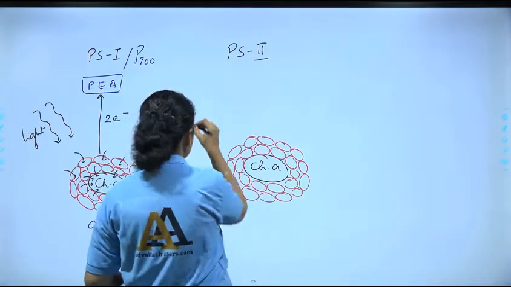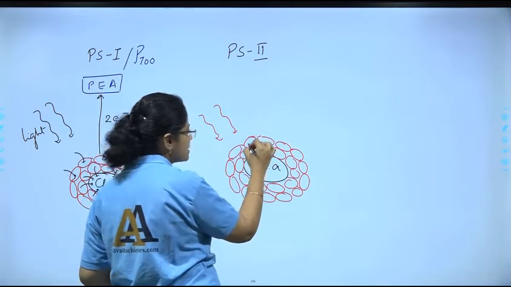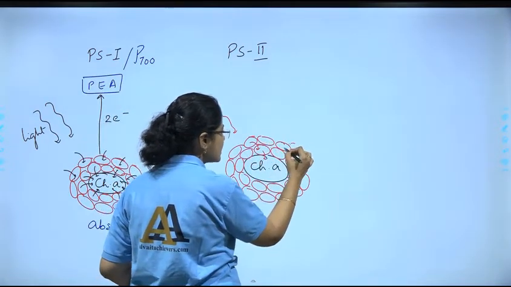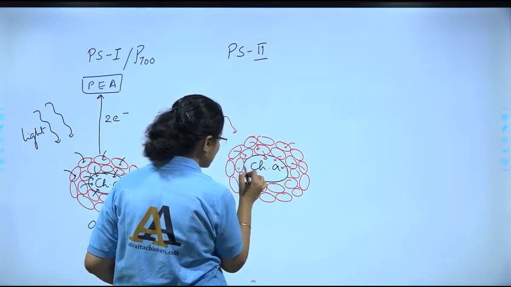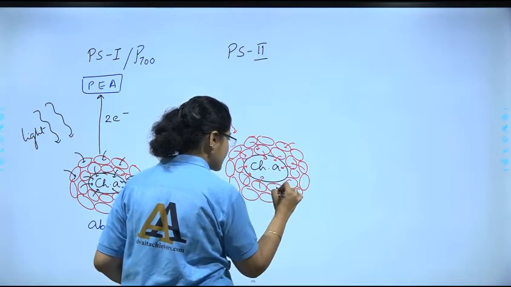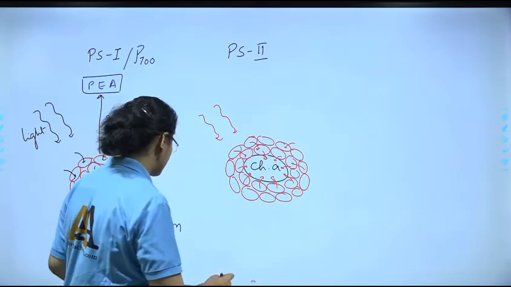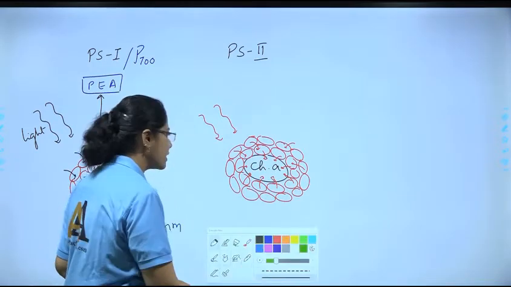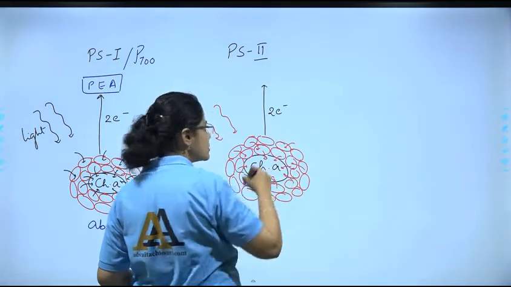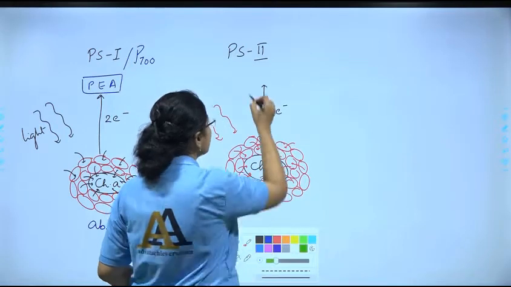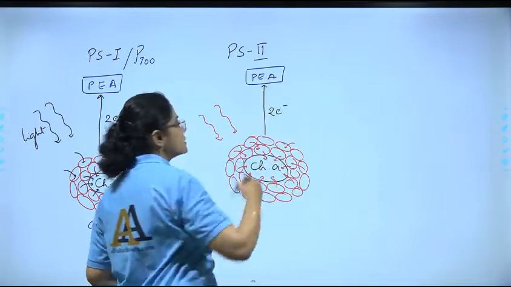Same way, again we can show light being incident on it, and each of these, after absorbing, is passing its energy or electron. All the energy is being passed on towards the reaction center chlorophyll A. This chlorophyll A then gets excited and releases a pair of electrons which is going to be accepted by a primary electron acceptor. This is clear?